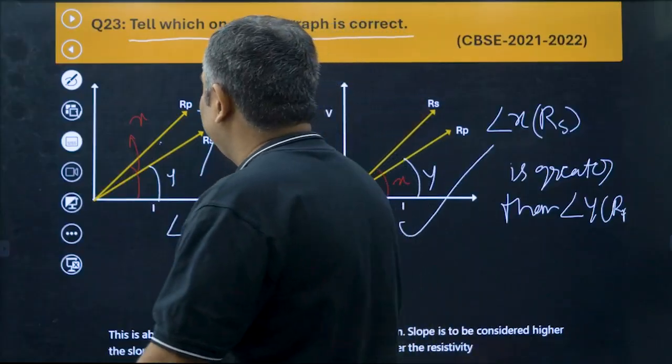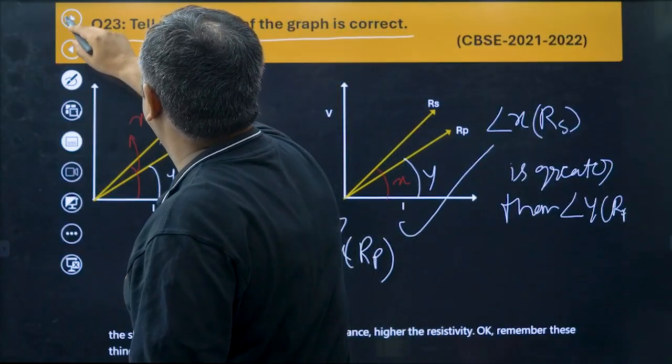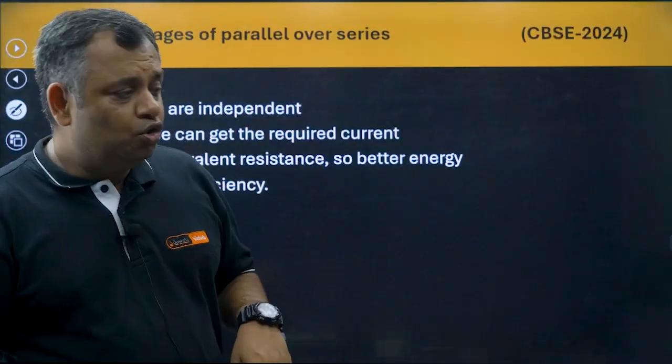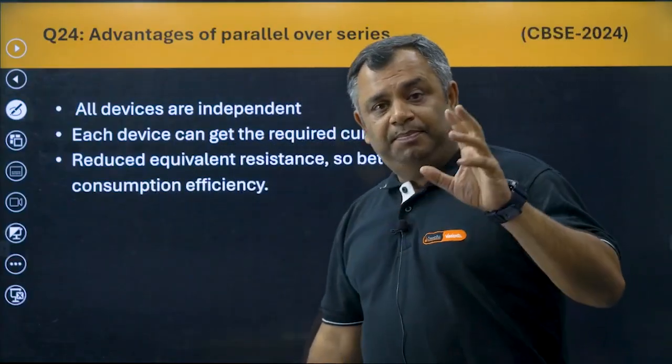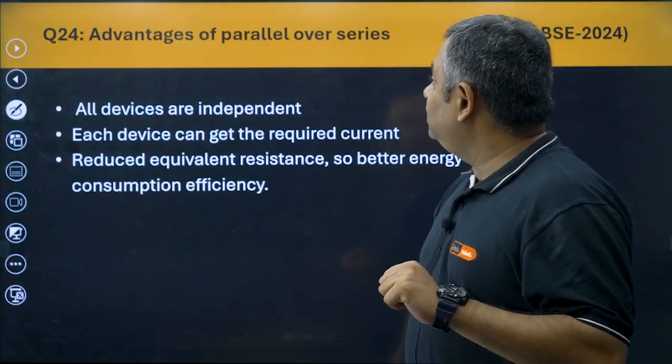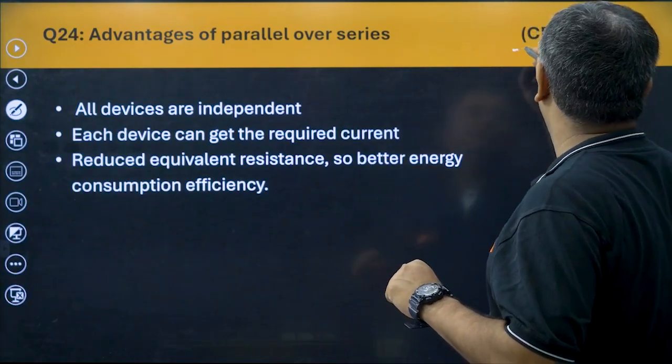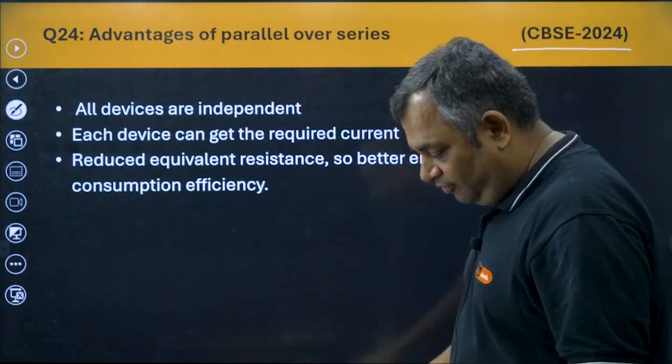Remember these things. All right. Now we go to the next topic here. So the next question which came again from the parallel and the series part was the advantage of parallel over series. It was in CBSE 2024.